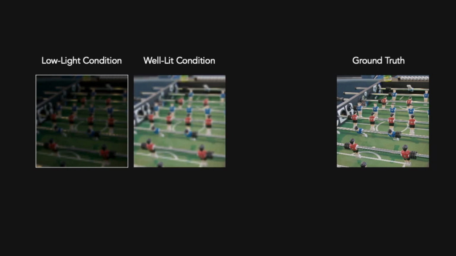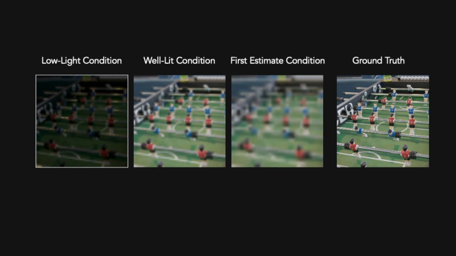We first introduce a couple of conditions that we'll use in our training. We use low-lit and well-lit pairs to train our diffusion models primarily, and we simulate a well-lit but low-resolution prediction, which will serve as an estimate within our multi-scale approach, and we generate this by downsampling and upsampling the image. We also simulate a first estimate condition, which is also the well-lit image, but at the lowest resolution, and this simulates an estimate from our first scale of our multi-scale approach.